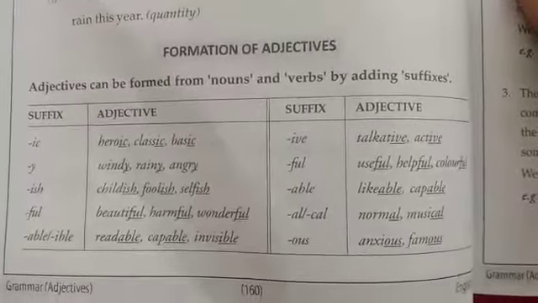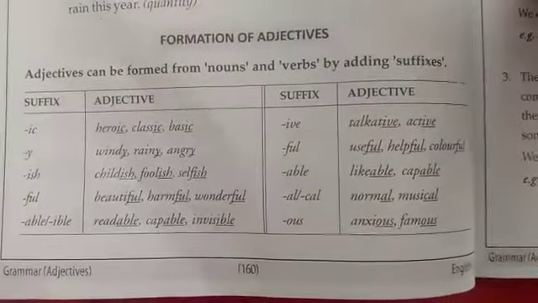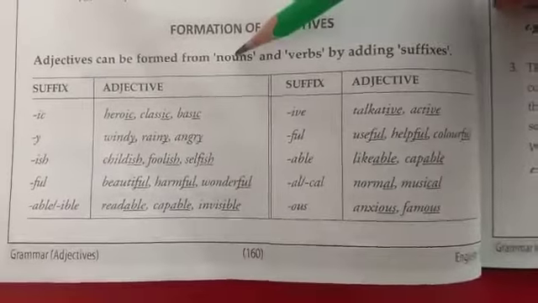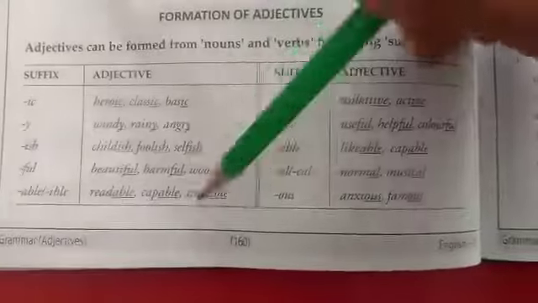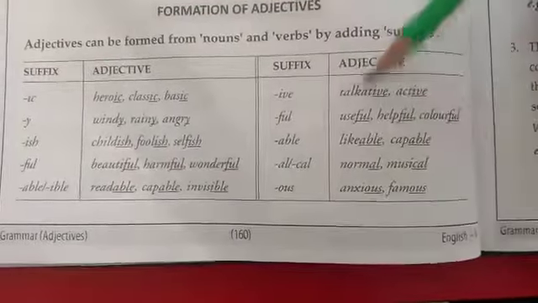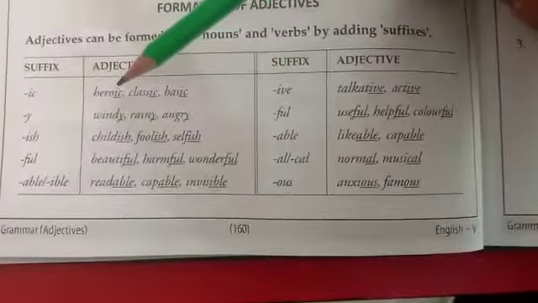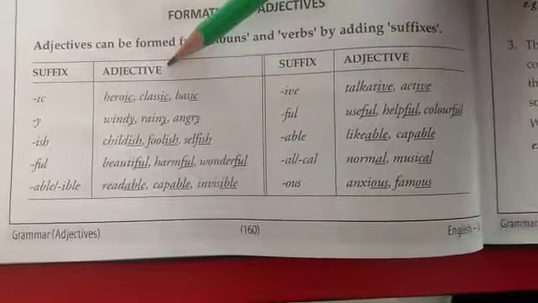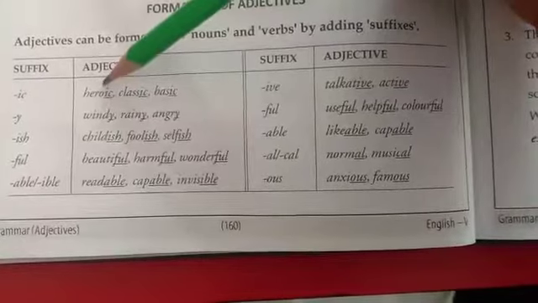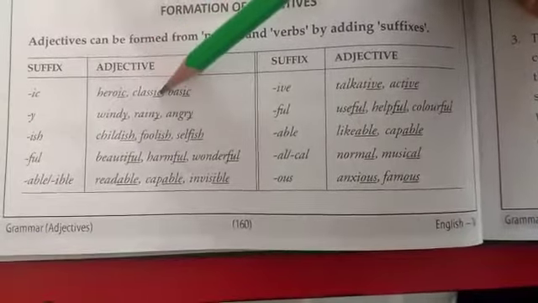So today we are going to discuss the next kind of adjectives: formation of adjectives. How we can frame adjectives with the help of nouns and verbs. Here a few suffixes are given, and then they make adjectives. Sometimes we can frame adjectives with nouns as well. For example, hero, heroic; class, classic.